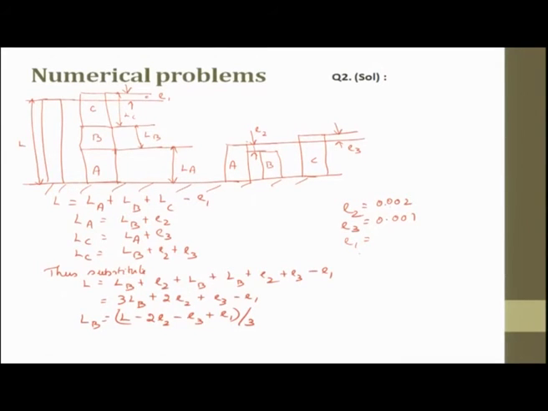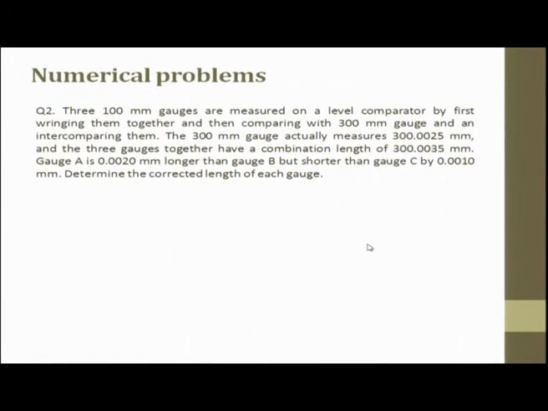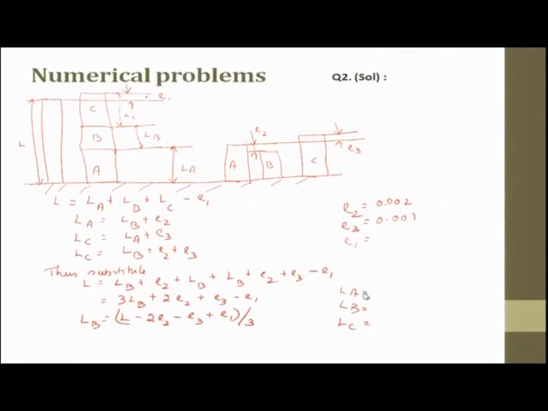You can try to get this, and then finally, you can try to find out what is your LA, what is your LB and what is your LC, which is just by substitution. You try to solve this, we will post the answers in the solution manual, or in the discussion forum. From the question you can get the value for E1 and then substitute it here, then the end answer will be LA, LB, LC. Please try to solve this, and we will post the answers of LA, LB, LC in the solutions.